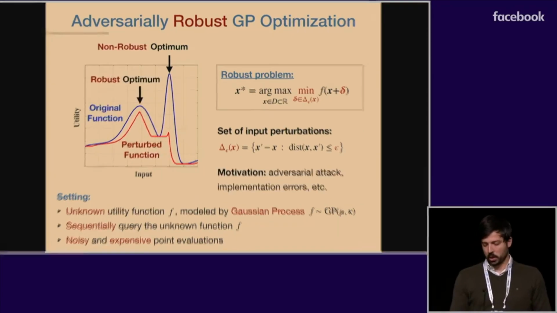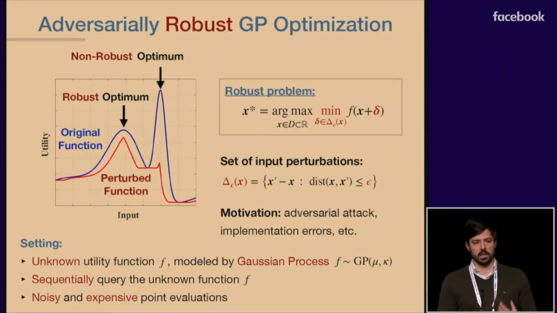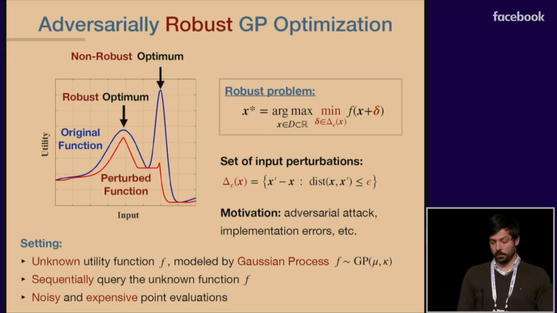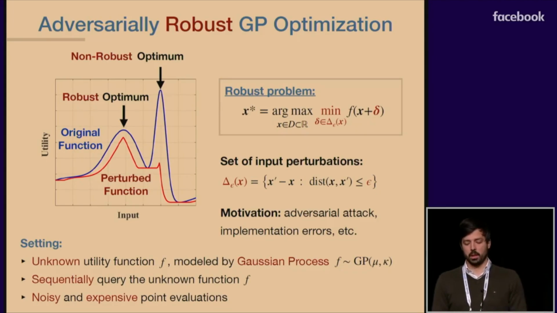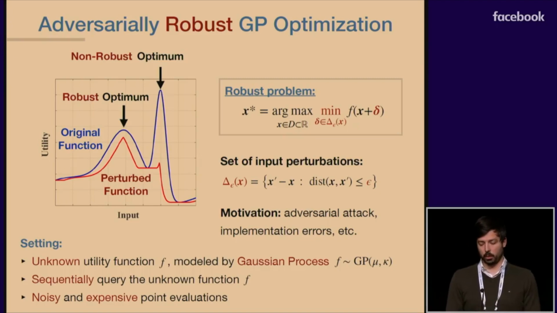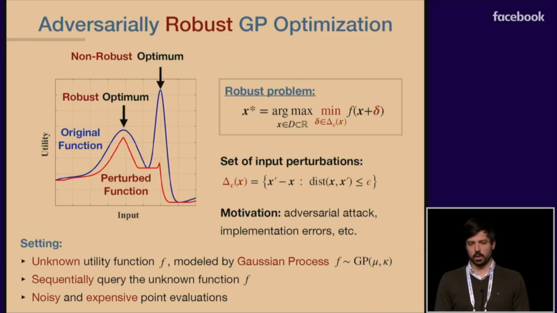So the main motivation for studying this problem is that we seek to discover a design that is robust with respect to possible adversarial attacks, implementation errors, or any other source of perturbation. In this image, we illustrate the main difference between the robust and the non-robust problem. We show the original function that we sequentially query, and we also show the perturbed version of this function for some particular value of epsilon.